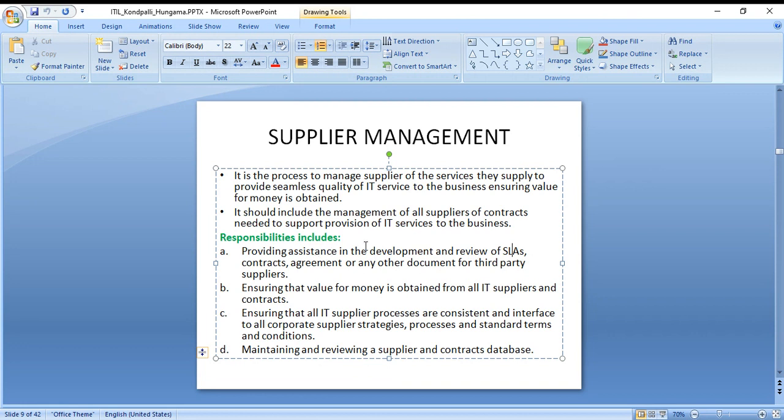So it's providing assistance in the development and review of SLAs, contracts, agreements, or any other document for third party suppliers. And then you ensure that value for money is obtained from all IT suppliers and contracts, ensuring IT supplier processes are consistent and interface to all corporate supplier strategies, processes, and standard terms and conditions, and maintaining and reviewing a supplier and contracts database.